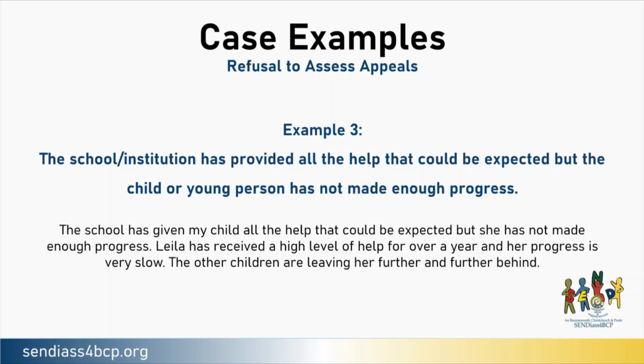Example 3. The school or institution has provided all the help that could be expected, but the child or young person has not made enough progress. The school has given my child all the help that could be expected, but she has not made enough progress. Layla has received a high level of help for over a year and her progress is very slow. The other children are leaving her further and further behind.